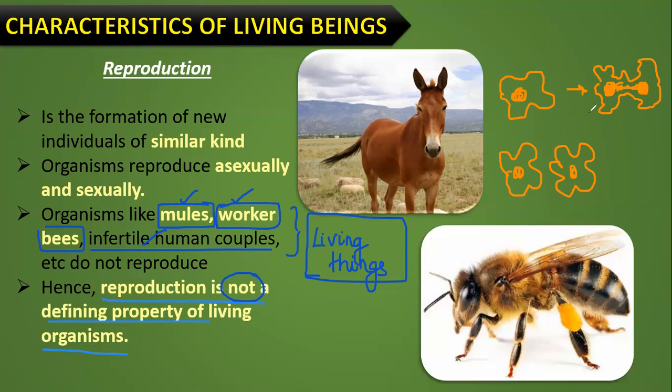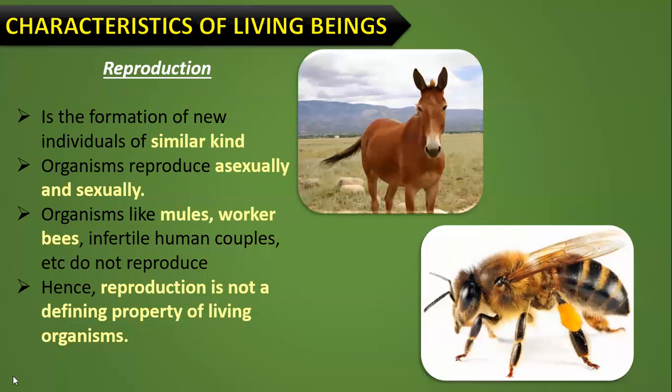This parent has been divided into two daughter cells. So that means it is reproduction. Whereas when this organism grows, increasing in mass or in length, that can be called growth. So in fungus, unicellular algae, bacteria and amoeba, growth and reproduction are synonymous to each other. Very important, AIIMS previous year and NEET previous year question.